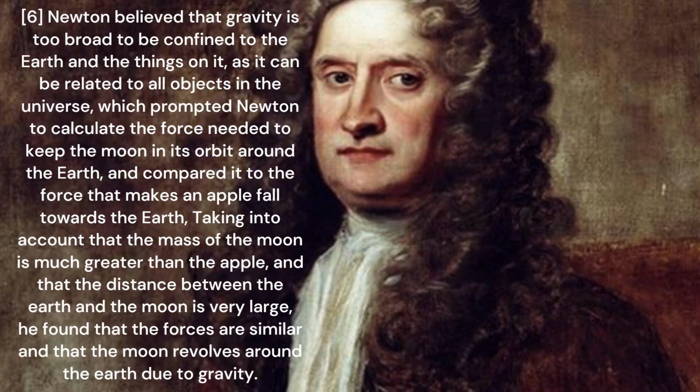6. Newton believed that gravity is too broad to be confined to the earth and the things on it, as it can be related to all objects in the universe, which prompted Newton to calculate the force needed to keep the moon in its orbit around the earth, and compared it to the force that makes an apple fall towards the earth, taking into account that the mass of the moon is much greater than the apple, and that the distance between the earth and the moon is very large. He found that the forces are similar and that the moon revolves around the earth due to gravity.